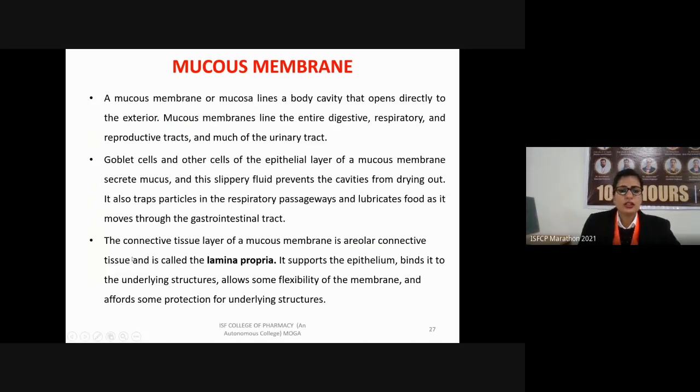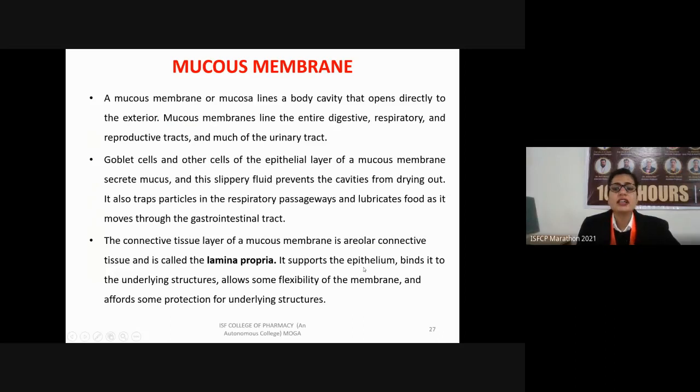Next, one layer, the epithelial layer of the tissue, helps in the secretion of the mucus. Then another we have is the layer of connective tissue. That is known as the lamina propria. The lamina propria supports the epithelium.